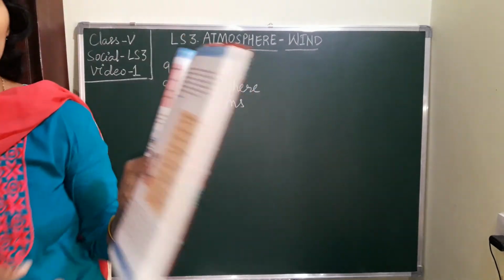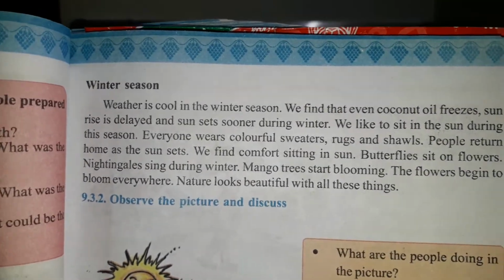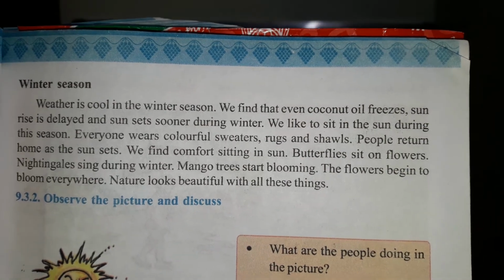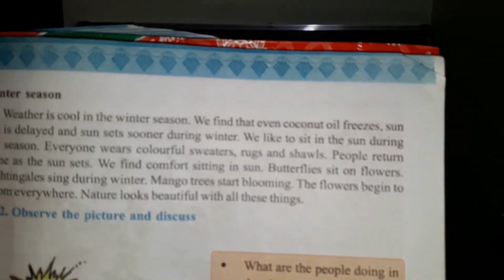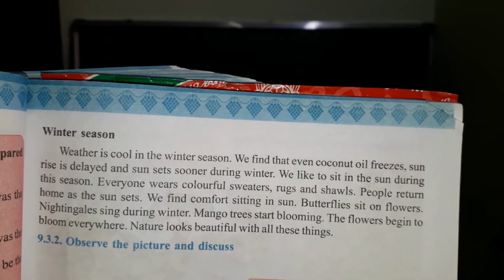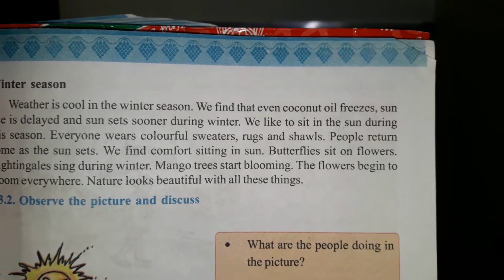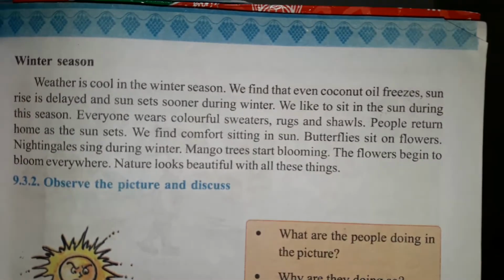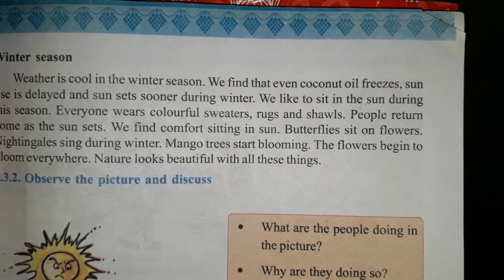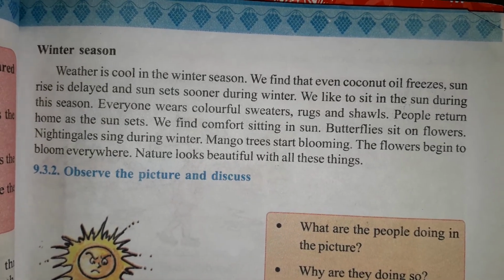So in the winter season, you can see that coconut oil freezes, sunrise is delayed, and the sun sets very soon, and we like to sit in front of the sun. And in the winter season everyone wears what? Woolen sweaters, colorful sweaters, rugs and shawls. People return home as the sun sets and find comfort sitting in the sun. Butterflies sit on flowers. Nightingales sing during the winter. Mango trees start blooming and flowers begin to bloom everywhere. Nature looks beautiful with all these things.